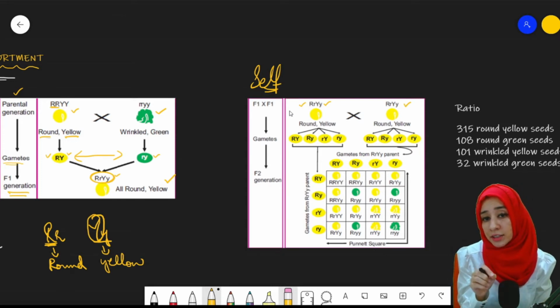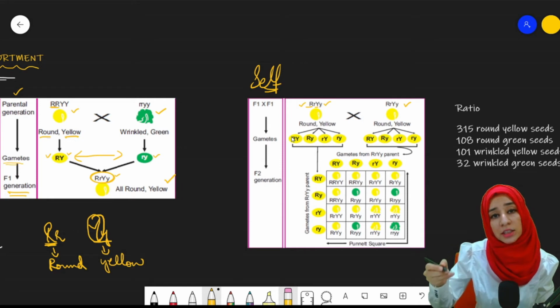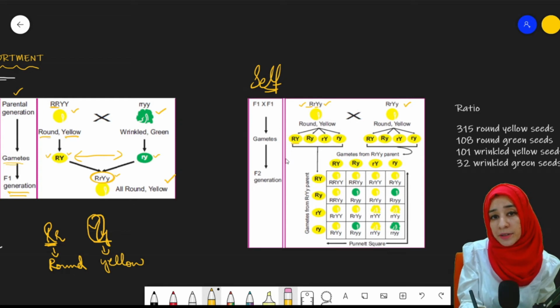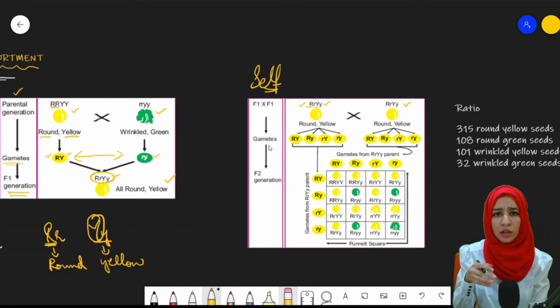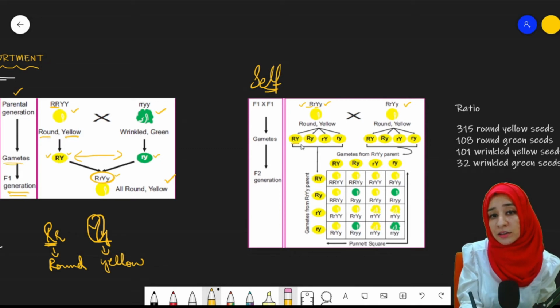You need to remember one thing. It is not necessary that only the dominant allele will go with dominant. The dominant allele can go with the recessive allele as well. Clear? How? The capital R can go with capital Y in the gametes. Obviously, both alleles are going to come, one for the shape, one for the color, right? But the question here is that the dominant will not only go with the dominant one. Rather, dominant can go with the recessive one. For example, capital R, capital Y can come. Capital R, small y. Similarly, small r with capital Y and small r with small y. How?